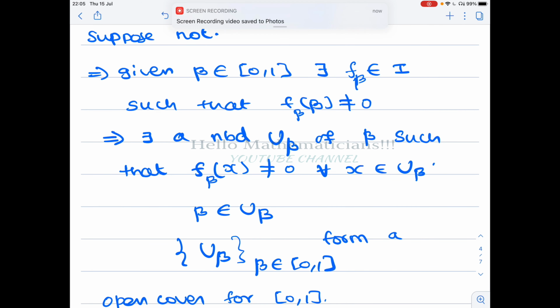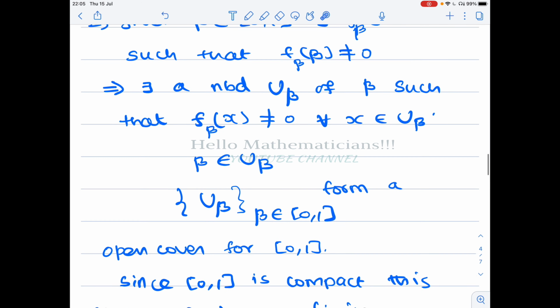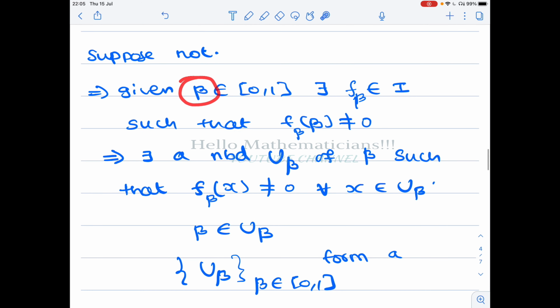Okay, therefore for each beta there exists a function f beta and a neighborhood u beta of beta such that the function f beta is not equal to 0 at all the points of u beta. So at least for each point beta in [0,1] we have got a neighborhood u beta of the point beta.